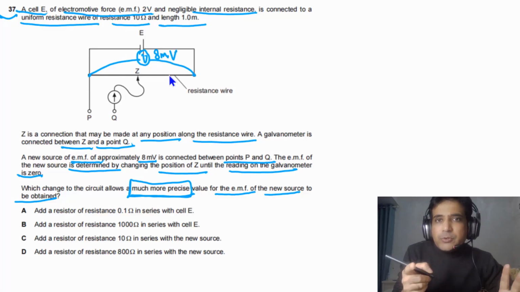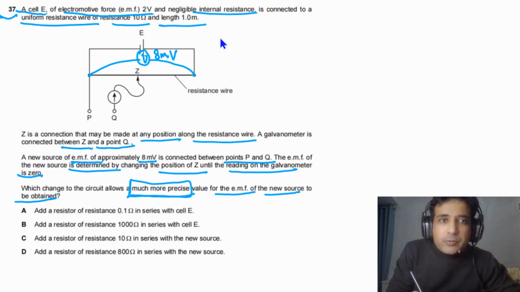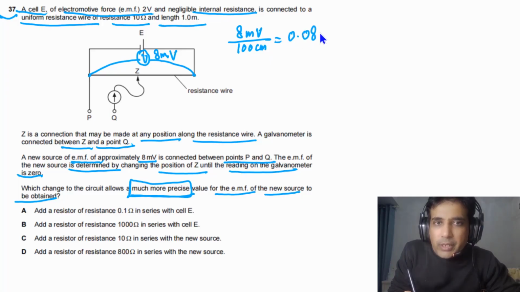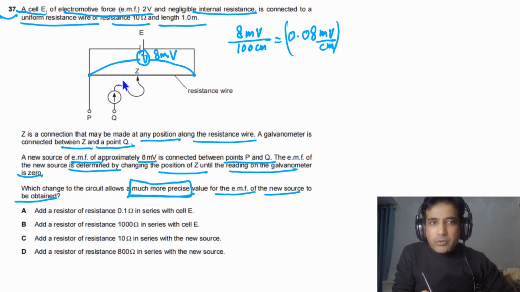Or you can also assume 9 millivolts, 8 millivolts. So it simply means that 8 millivolts divided by 100 centimeters. So the change in this case will be 0.08 millivolt per centimeter. So it means if you move slider on this one by 1 centimeter, the change in potential will be equal to 0.08 millivolts.